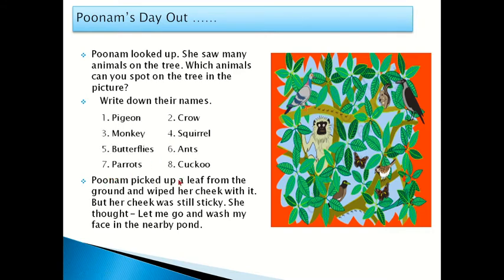Then Poonam picked up a leaf from the ground and wiped her cheek with it. But her cheek was still sticky. Then she decided, let me go and wash my face in the nearby pond. Then she went to the nearby pond to wash her face.